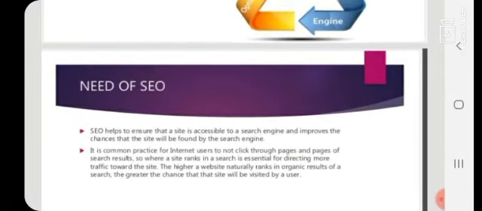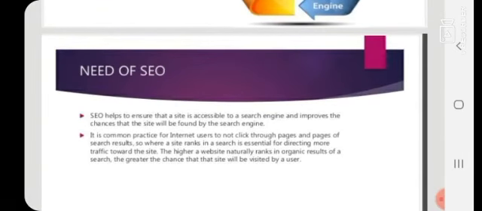Now we will discuss why we need SEO. Need of SEO. SEO helps to ensure that a site is accessible to a search engine and improves the chances that the site will be found by the search engine. Second, it is common practice for internet users to not click through pages and pages of search results. So where a site ranks in a search is essential for directing more traffic towards the site. The higher a website naturally ranks in organic results of a search, the greater the chance that the site will be visited by the user.